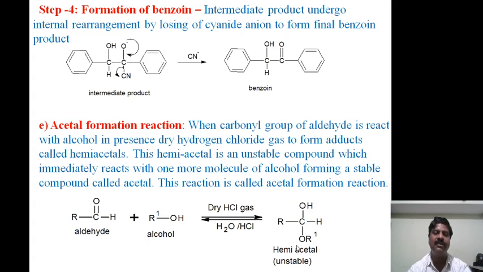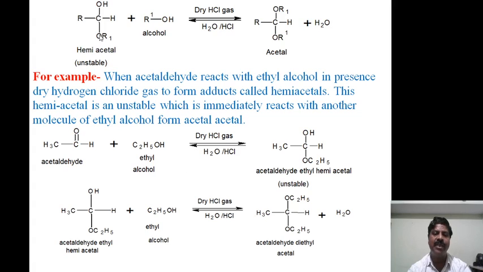This is unstable. Then again this hemiacetal reacts with one more alcohol molecule in hydrogen chloride gas. Here again an alkoxide will be formed, and the hydrogen atom undergoes liberation to form the acetal. The acetal will be formed with liberation of water in the presence of dry hydrogen chloride gas. Therefore, the hemiacetal is converted into the acetal.